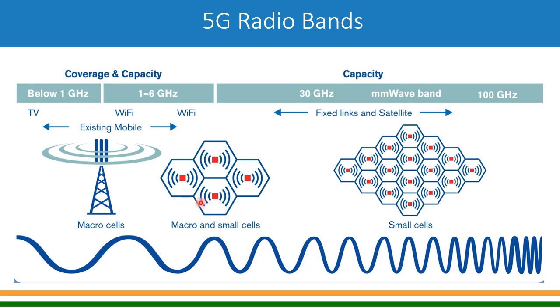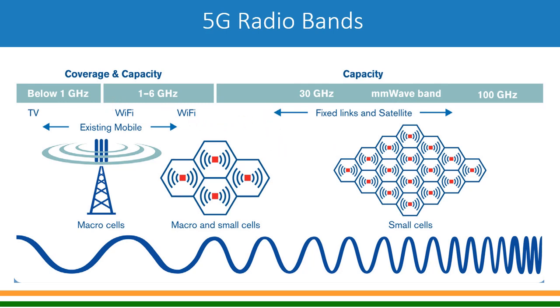So small cells and macro cells can be installed on those frequencies, and for a very high capacity, high throughput requirement, millimeter wave can be used, where very small size cells, like every 10-20 meters there will be a cell site, give very high speed to the users around. So these are the different bands which 5G new radio will be supporting.